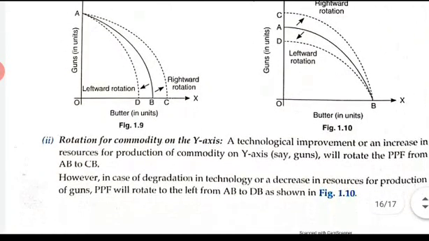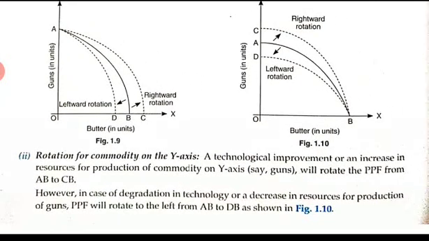Similarly, if you see the rotation for the commodity on the y-axis, in figure 1.10 you will see that BA is our original PPF. Now it is shifting to BC, a rightward rotation, because there is an upgradation or improvement in the technology in terms of guns. That's why it is shifting rightward to BC. Now it is shifting to BD, a leftward rotation, because there is a degradation in technology or a decrease in resources of guns. So resources in terms of guns are decreasing. That's why it will be rotating to BD.